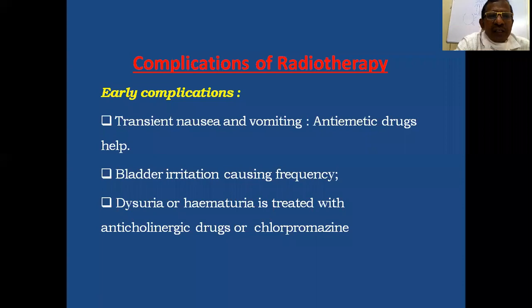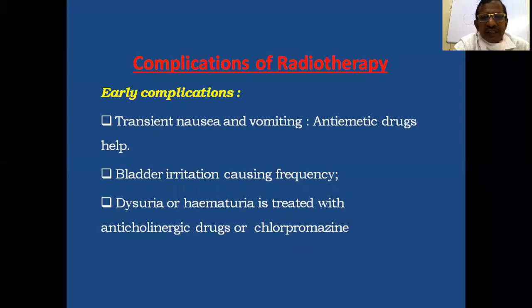So there may be transient nausea and vomiting. Antiemetic drugs usually help. So usually there is symptomatic treatment of complications, and management varies according to the type of complications.